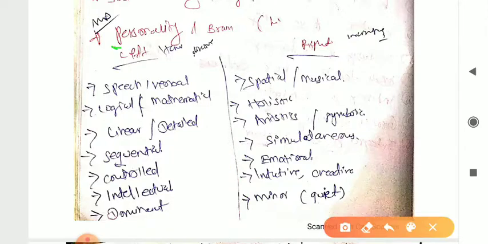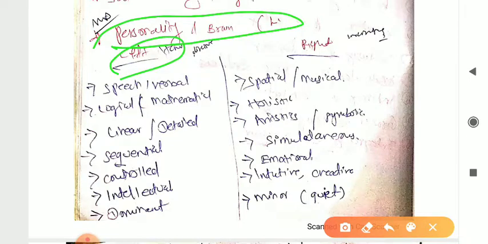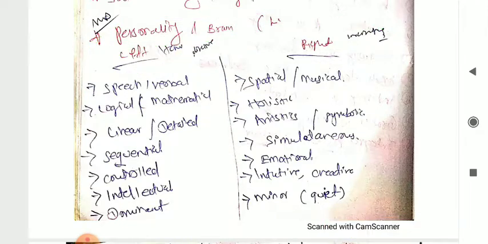So here, personality versus brain. This is very important. What are the things that will control the left hemisphere? What are the things that will control the right hemisphere? So these are the things. Left will control the